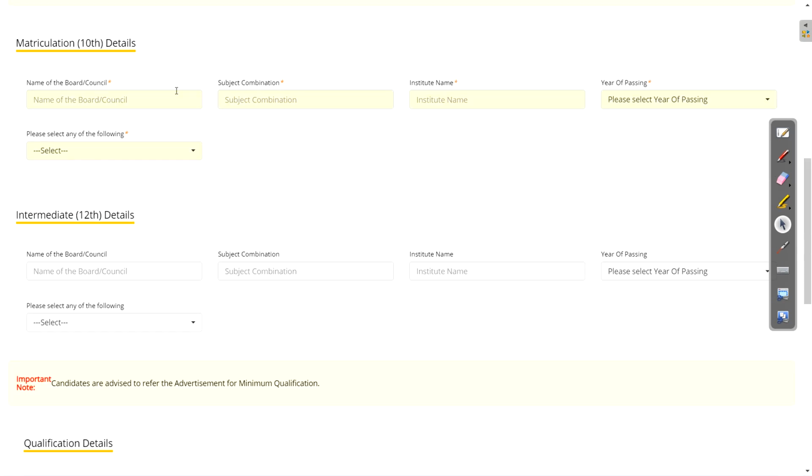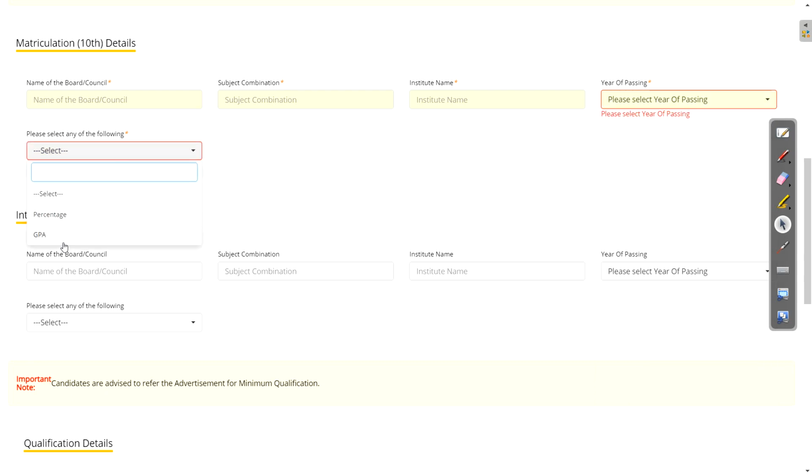On the next screen you need to enter your qualification details like 10th, 12th, okay, and your qualification, that is BE Tech. So just enter your board name here. Okay, then subject combination you can put here, mathematics and science. Then institute name you can put here, year of passing, okay, you can just select from this drop down, and then please select any of the following.